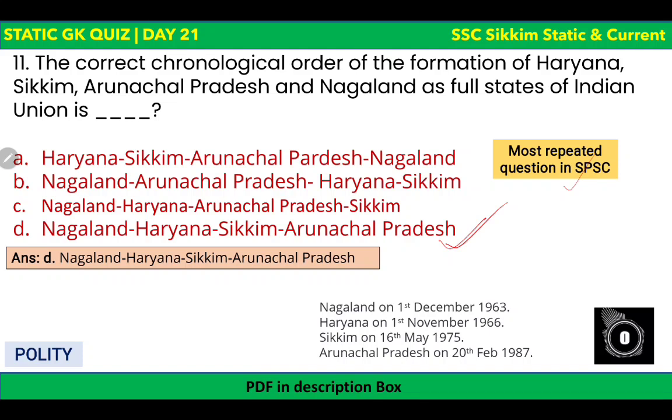So Nagaland was in 1963. First is Nagaland, followed by 1966 it is Haryana, followed by Sikkim, we all know it, right? Sikkim 1975, and at the end it's Arunachal Pradesh, 1987. So Arunachal Pradesh was formed in the later year, that is 1987. Okay, so this is the correct chronological order.